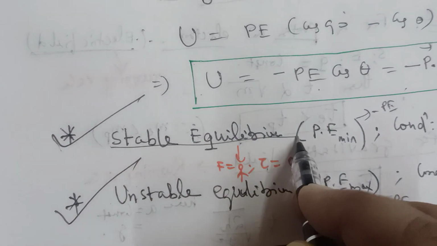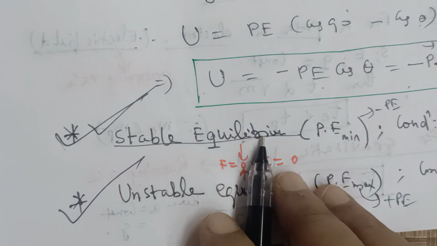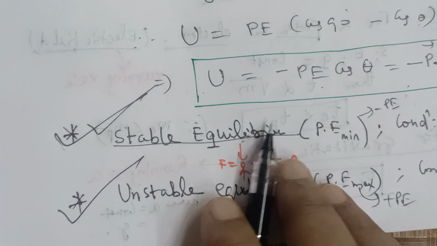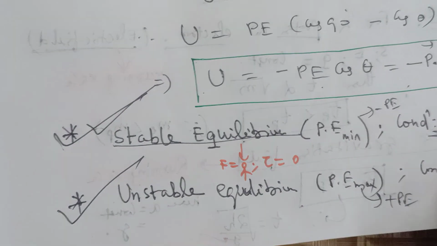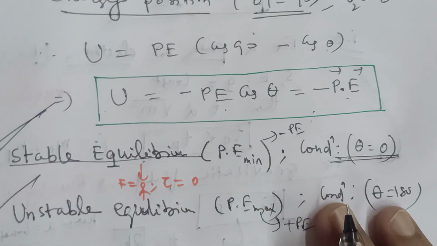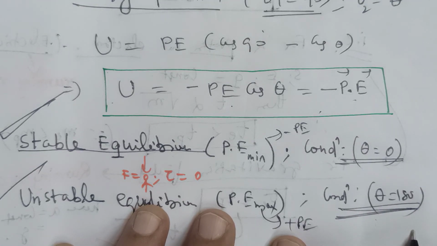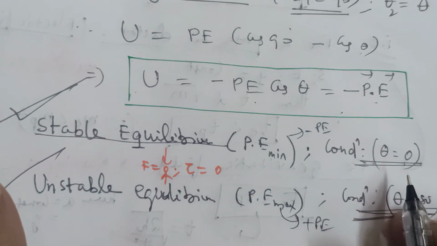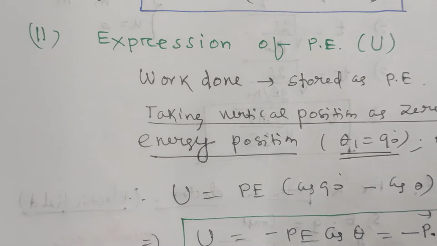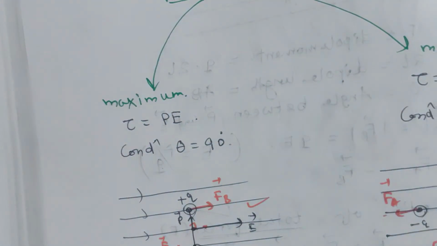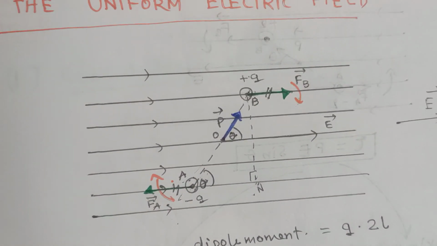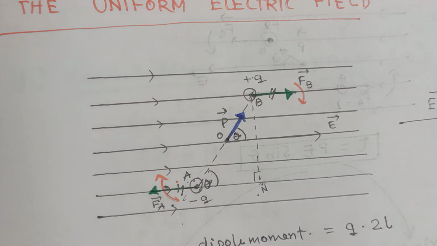So in any problem solving, if you are asked for stable equilibrium, keep in mind theta should be 0 degrees. If it is unstable equilibrium, remember theta is equal to 180 degrees. Again I am repeating what we have studied today. If an electric dipole is kept in a uniform electric field, torque acts on it. The expression of torque is PE sin theta. The net force is 0.